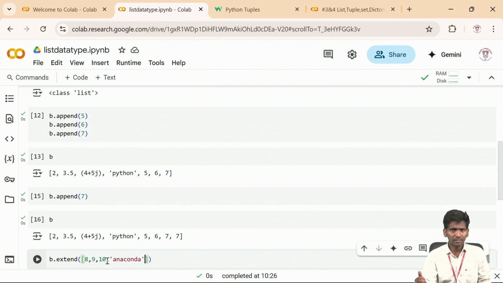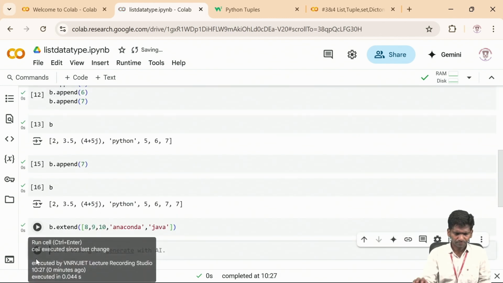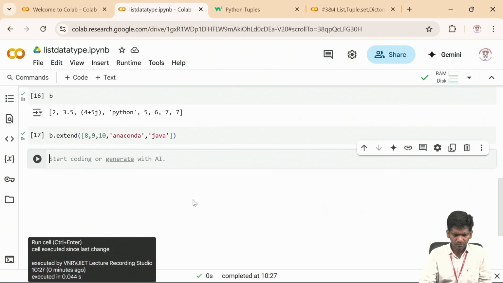If I require it, I just press tab to take that IntelliSense part into my code. Otherwise, you can ignore it and type manually whatever you want. I have given one string. Let me give one more string also, Java. Yeah, let me press shift enter. Now print B.